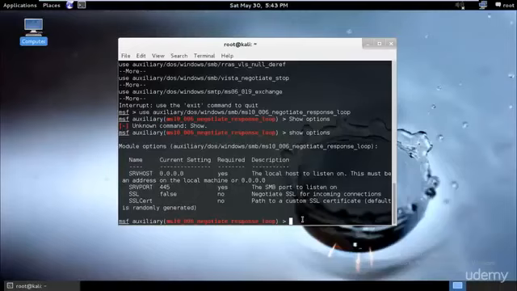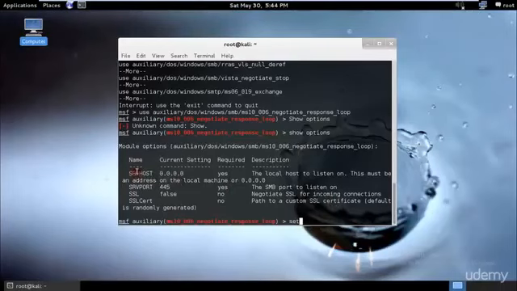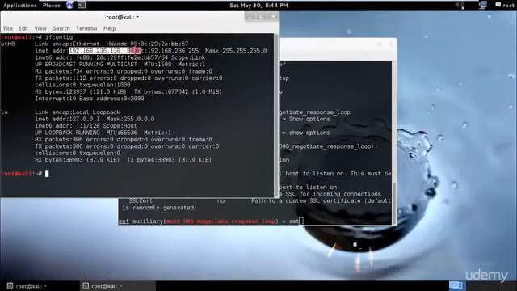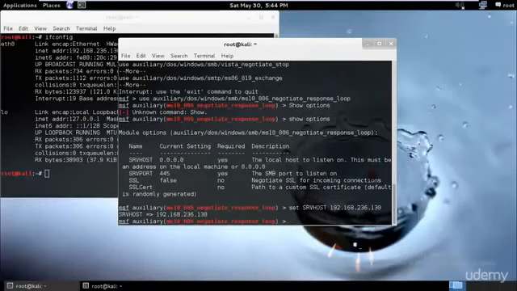So now we will type the auxiliary module that we have used, and then we will click show options. Now we will be setting the SRV host, which is our computer. So I'll just type ifconfig, and this is my IP address. In your case it would be different. I'll just type set in capital. Make sure that you write it exactly as it is, or you can just copy paste it. Set SRV host, paste and hit enter. We have set our SRV host.